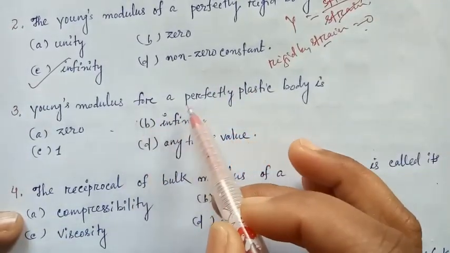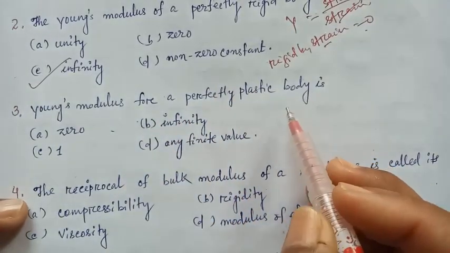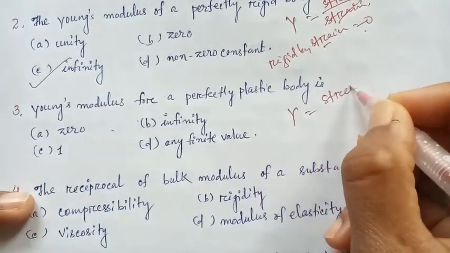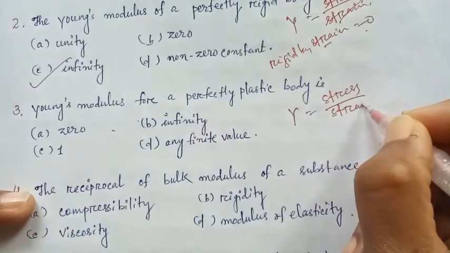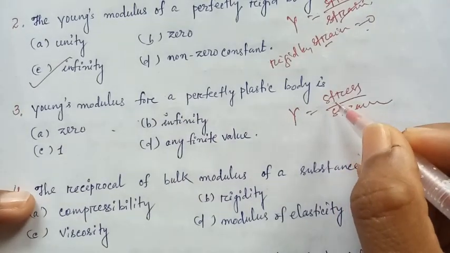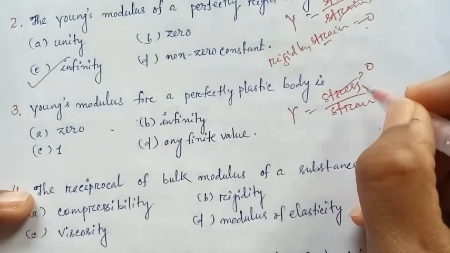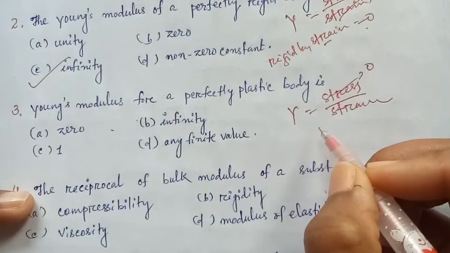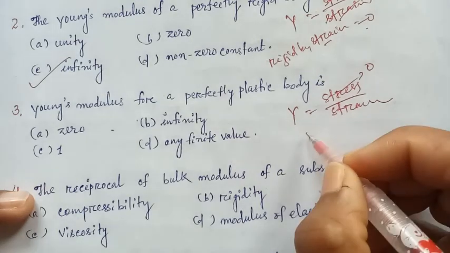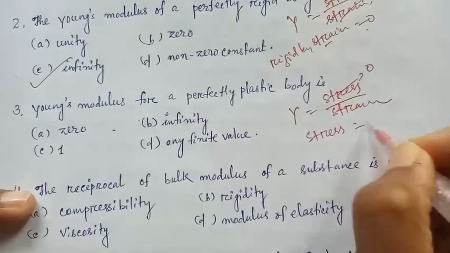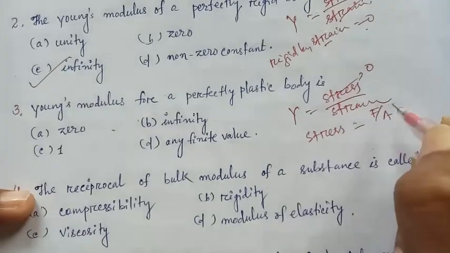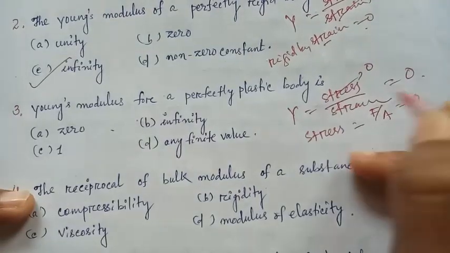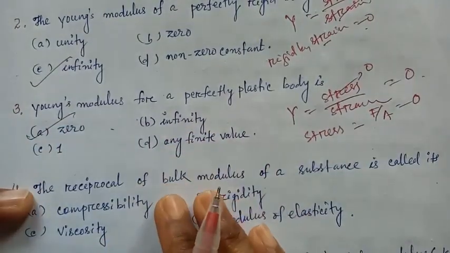Next, Young's modulus for a perfectly plastic body. For a perfectly plastic body, Y is equal to stress upon strain. For a perfectly plastic body, stress is 0, as there is no restoring force in a perfectly plastic body. Stress is equal to restoring force per area. If there is no restoring force, then stress is 0. That means Y is equal to 0.